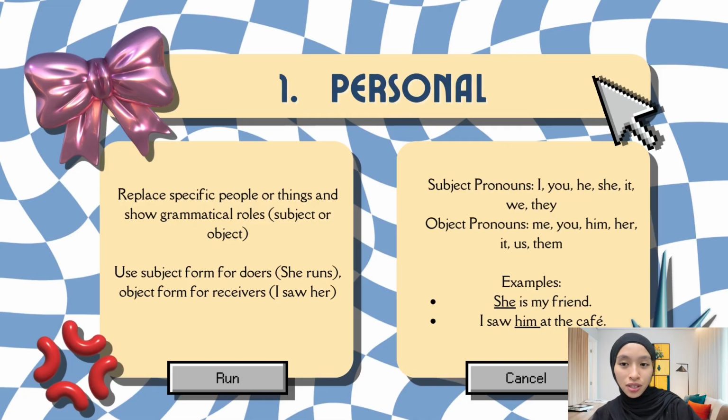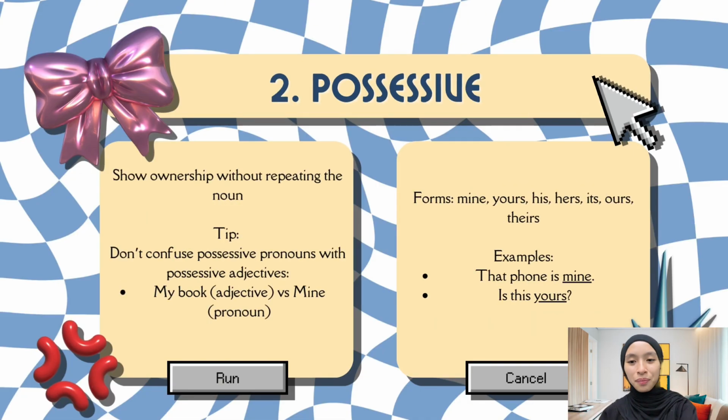After personal pronouns, let's move to possessive pronouns which show ownership. Possessive pronouns indicate ownership. Examples include mine, yours, his, hers, ours, theirs. For example, this book is mine. Unlike possessive adjectives such as my book, possessive pronouns stand alone.